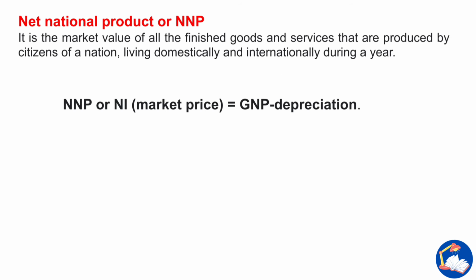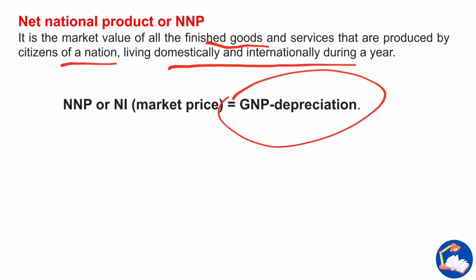The next point is net national product, or NNP. It is the market value of all the finished goods and services produced by the citizens of a nation, living domestically and internationally, during a year. NNP is GNP minus depreciation.